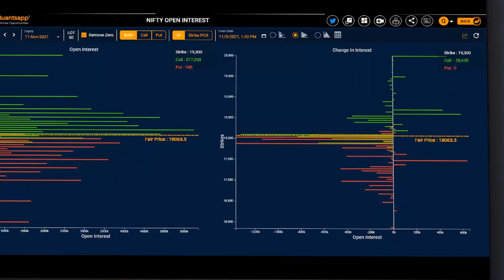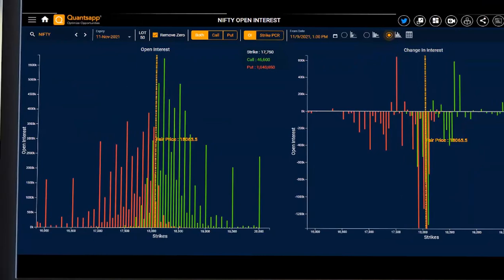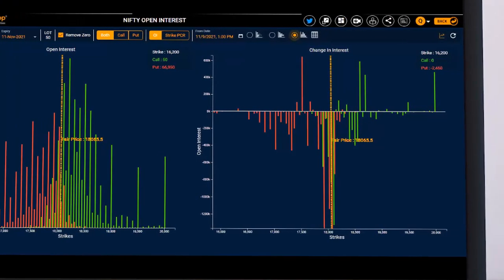Further, we can also have a look at the same data in a vertical chart. Again the same thing, the left hand side chart shows us total open interest, whereas the right hand side chart shows us the change in open interest. The bars below the zero axis over here show unwinding, bars above it show us additions.